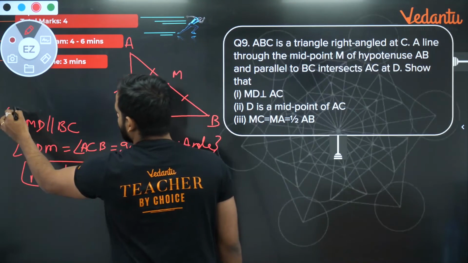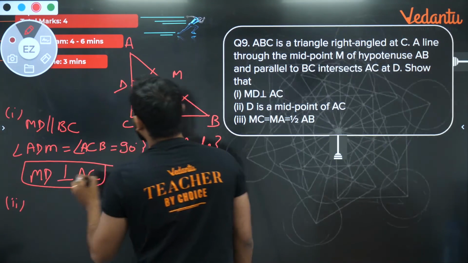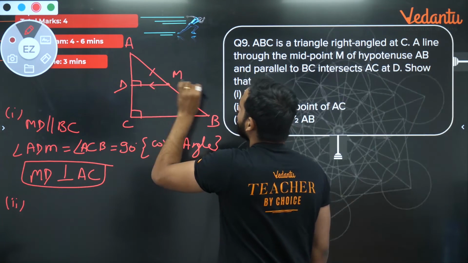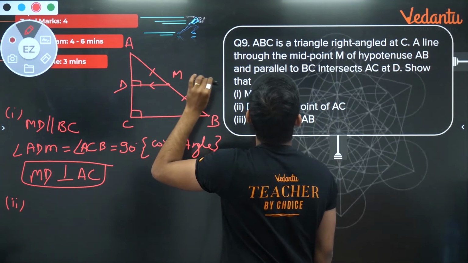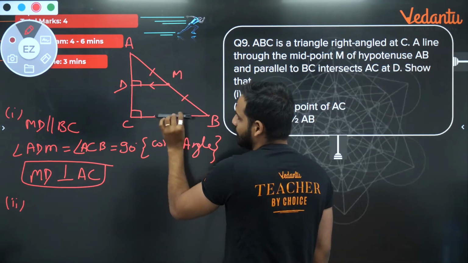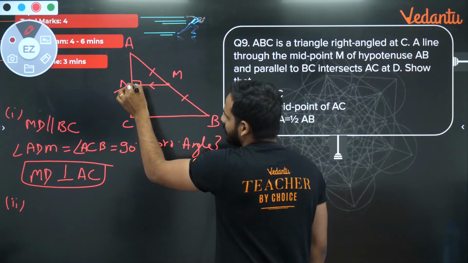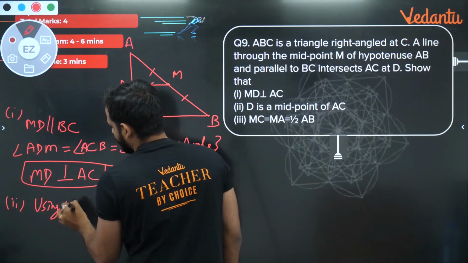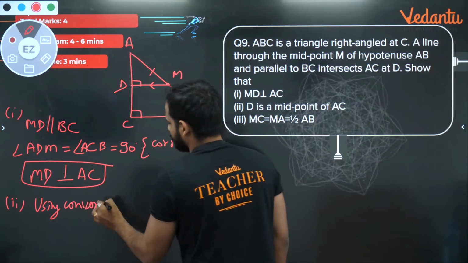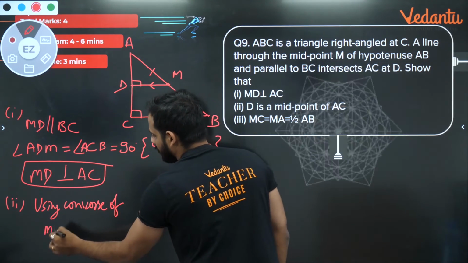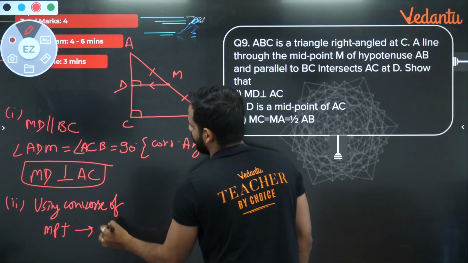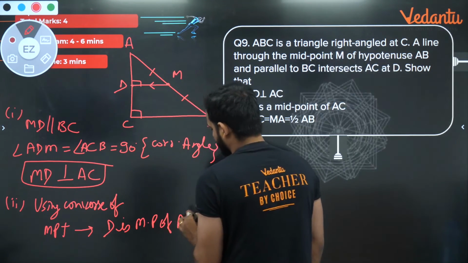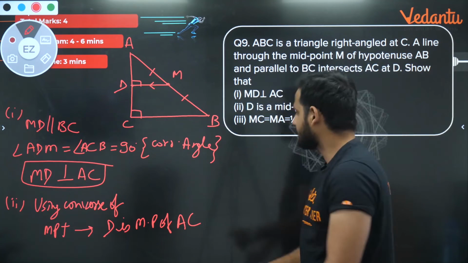For the second part, I can clearly say that from a midpoint, if I draw a line parallel to the adjacent side, it will intersect the third side at its midpoint. So using the converse of the midpoint theorem, we can say D is the midpoint of AC. Second part also proved.